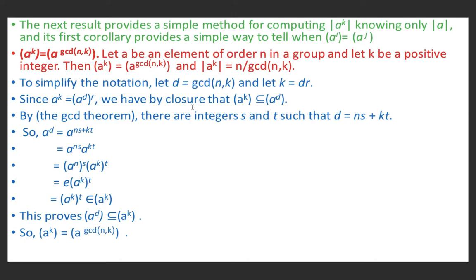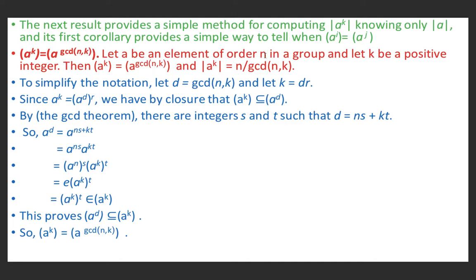The next result provides a simple method of computing the order of a raised power k, knowing only the order of a. And its first corollary provides a simple way to tell when the cyclic group generated by a raised power i is equal to the cyclic group generated by a raised power j. We will show that the cyclic group generated by a raised power k is equal to the cyclic group generated by a raised power greatest common divisor of n and k.